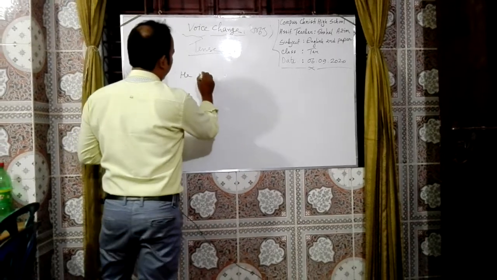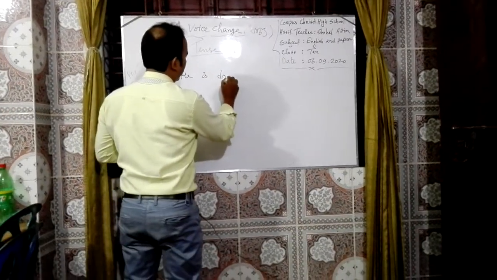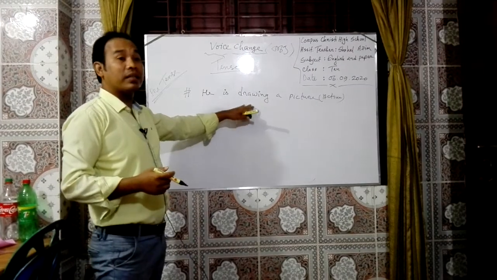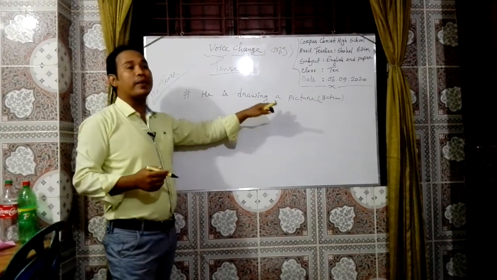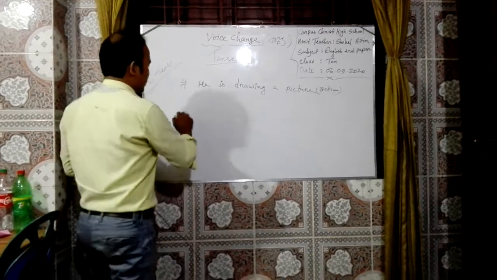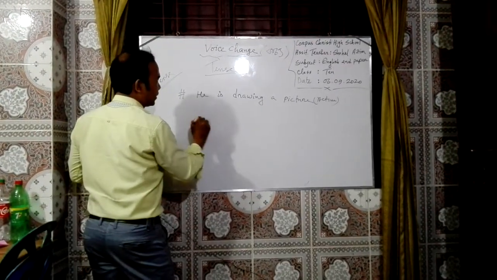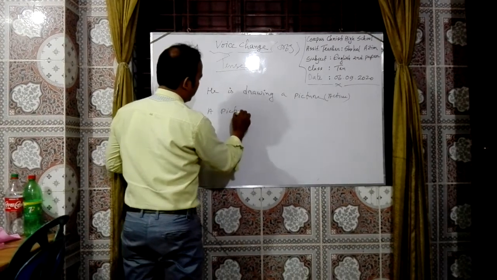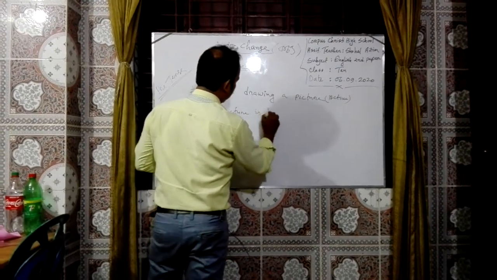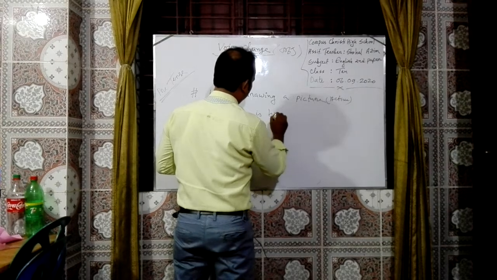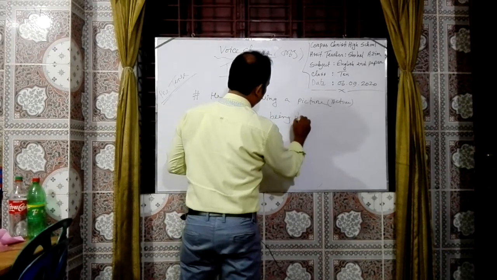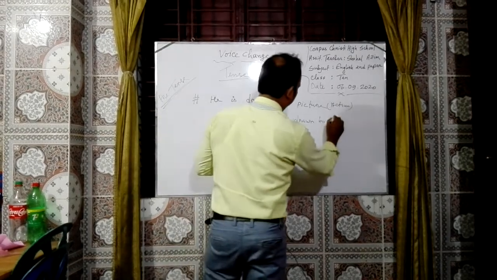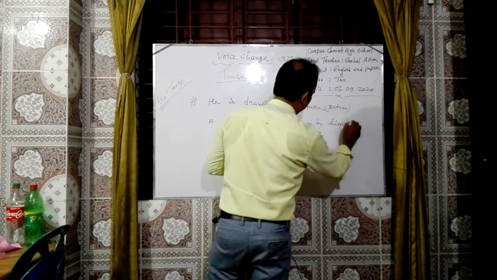Okay, now we will discuss he is drawing in active mood, but according to tense this is present continuous. Now we will convert it to passive mood. A picture is being drawn by him. Okay, this is passive.